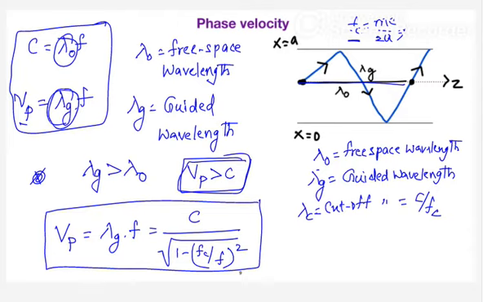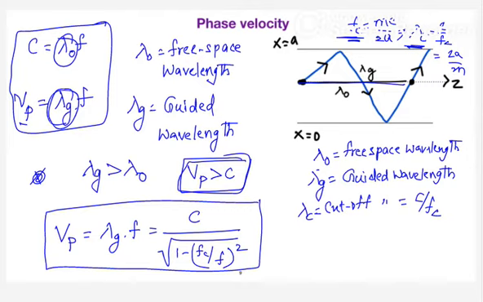In terms of cutoff wavelength, lambda c equals c by fc, which is the same as 2a by m. When the frequency is minimum, your cutoff wavelength is maximum. So lambda c is the cutoff wavelength, or the maximum wavelength that is allowed inside the waveguide.